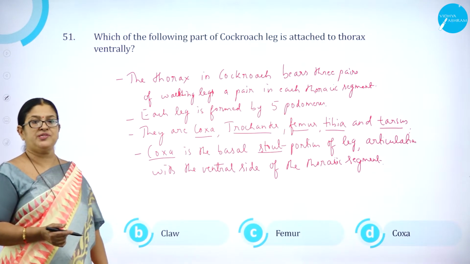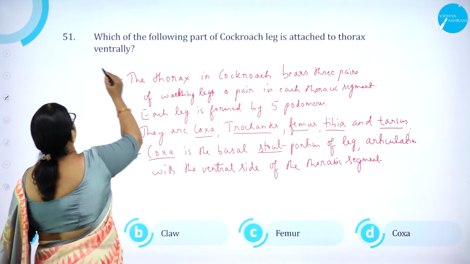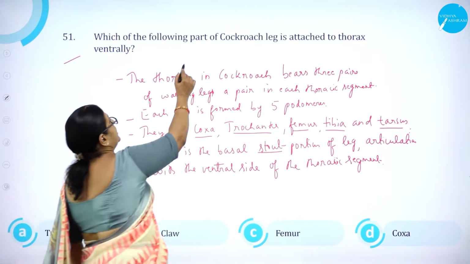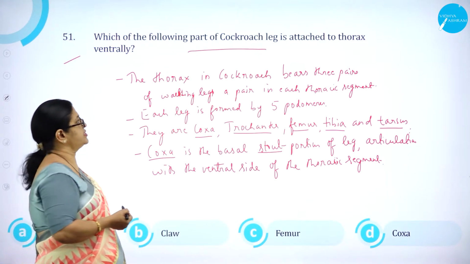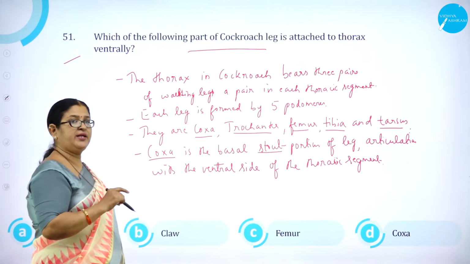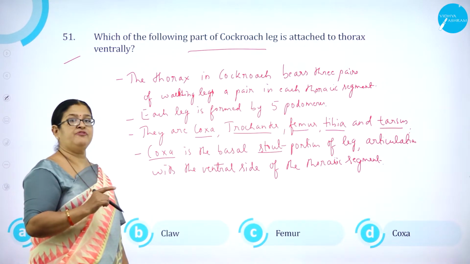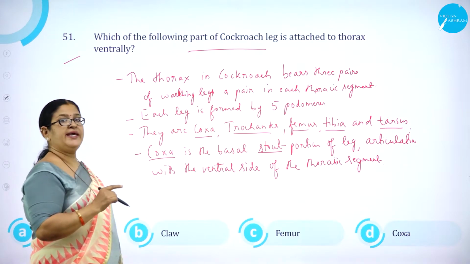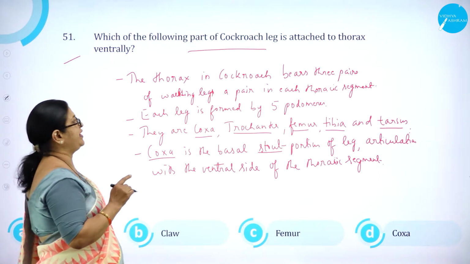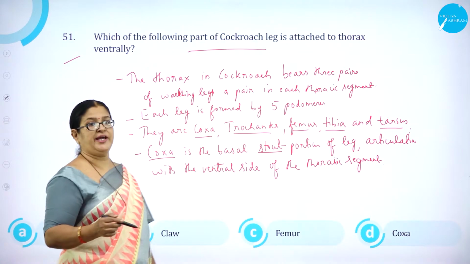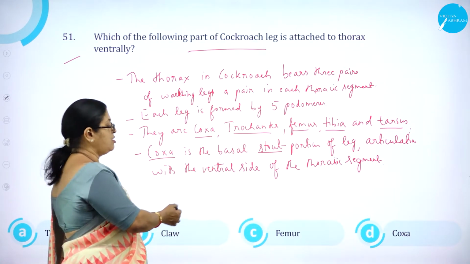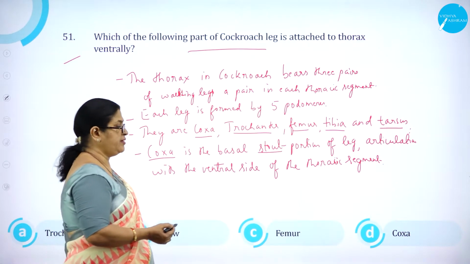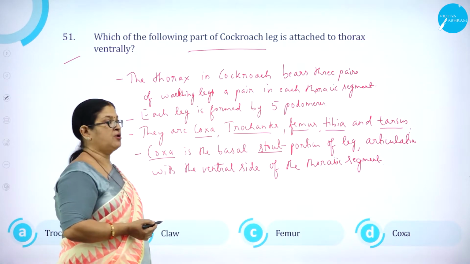Moving on to question number 51. Which of the following parts of the cockroach leg is attached to the thorax ventrally? I repeat, which of the following parts of the cockroach leg is attached to the thorax ventrally? Option A, trochanter. Option B, claw. Option C, femur. Then option D, coxa.